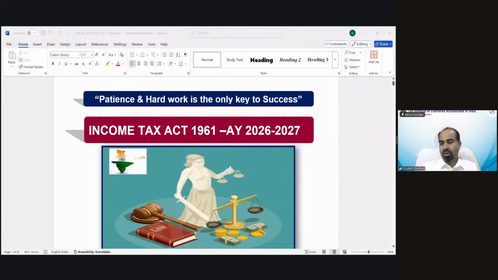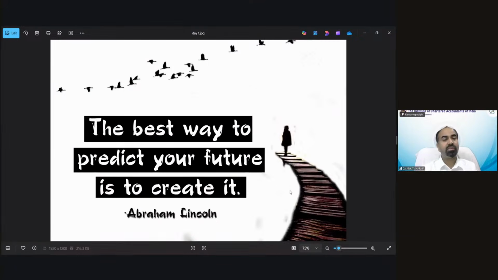So patience and hard work is the only key to success. There is a quotation for all of you. And before that, there is always a thought for the day, which we will discuss before starting the class. This is the thought for the day: the best way to predict your future is to create it.